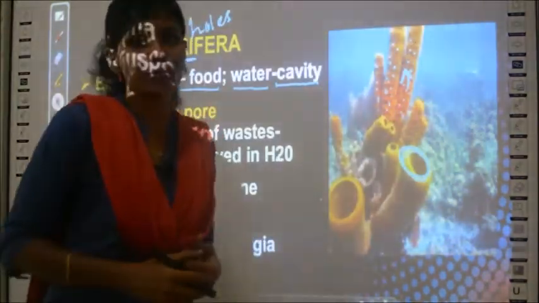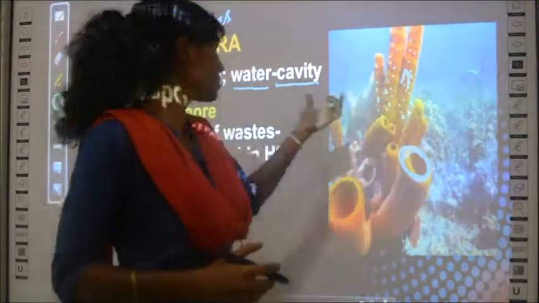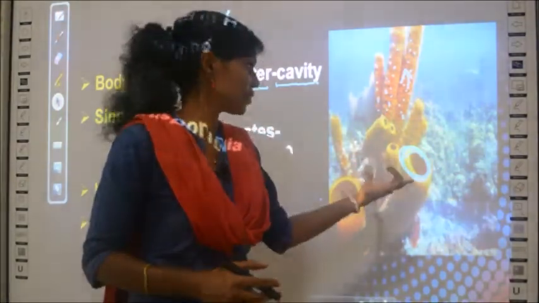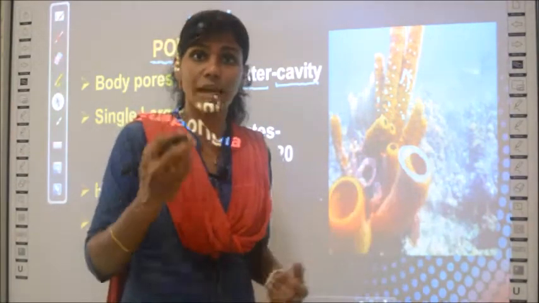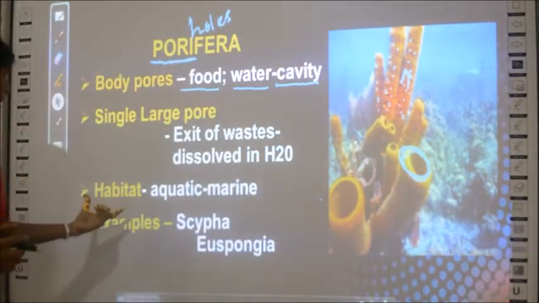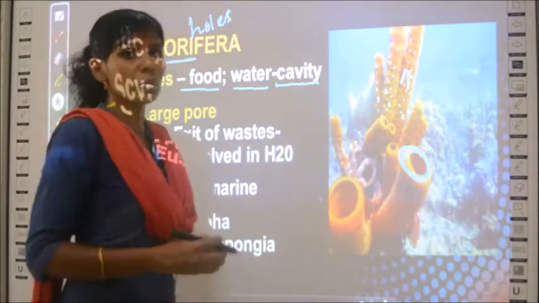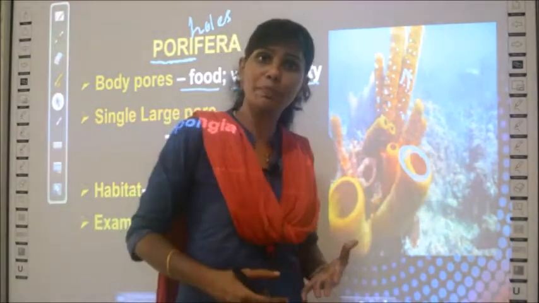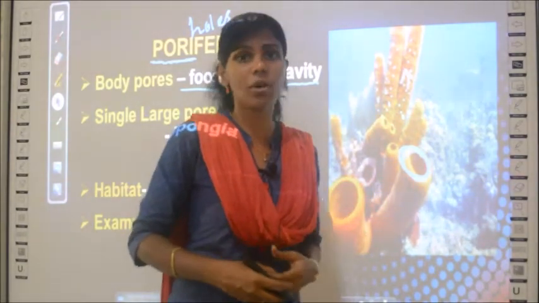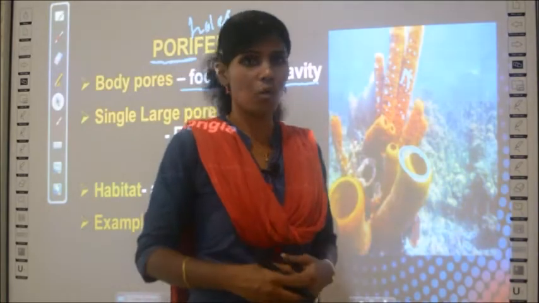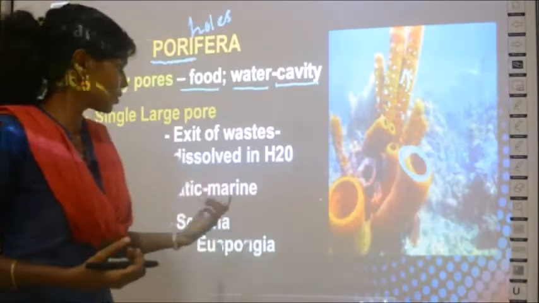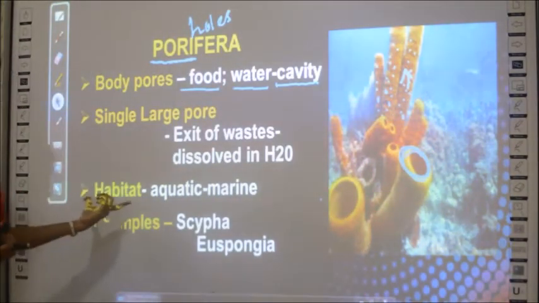Okay, so where do they live? Where can you see these organisms of the porifera group? You can see them in an aquatic environment. See, the picture itself shows it is inside water, right? Aquatic refers to water. So the habitat where they live is aquatic, and most of them are marine. What is marine? Marine means sea water, the water which has salt. So where do they live? Which is the habitat? Habitat means the place where they live. In many places I will be using this word habitat.